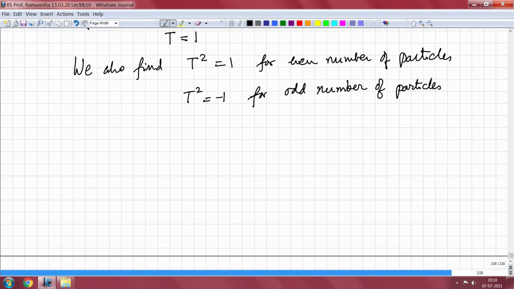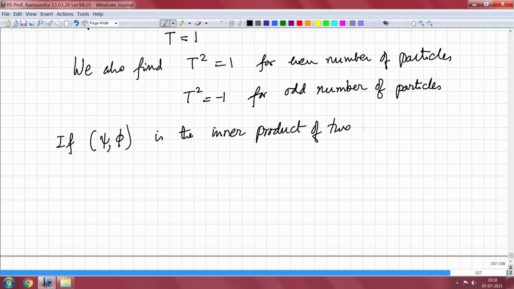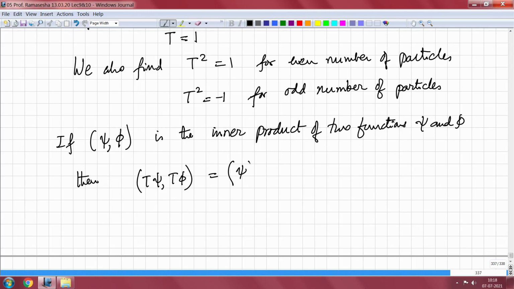We also have one more result, that is, supposing psi comma phi is the inner product of two functions psi and phi, then T psi comma T phi is equal to psi star comma phi star is equal to psi comma phi star or is equal to phi comma psi. So, this is another important result.